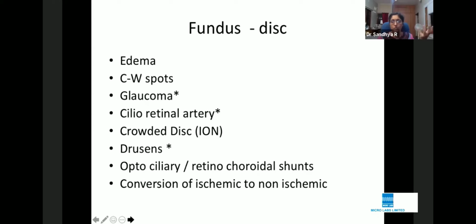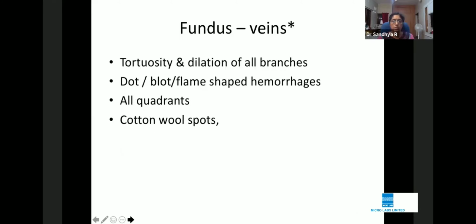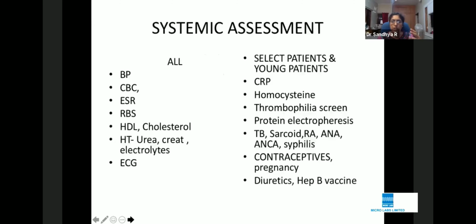Because what is red? It's a hemorrhage, and it's in fact a red infarct. A venous infarct always looks red. So if you recall our basic pathology, we'll be able to say that that's a venous infarct. So this is what we have to see in the disc, and you have to describe your vessels where there is tortuosity, where there is AV crossing changes, and the discussion can go on.